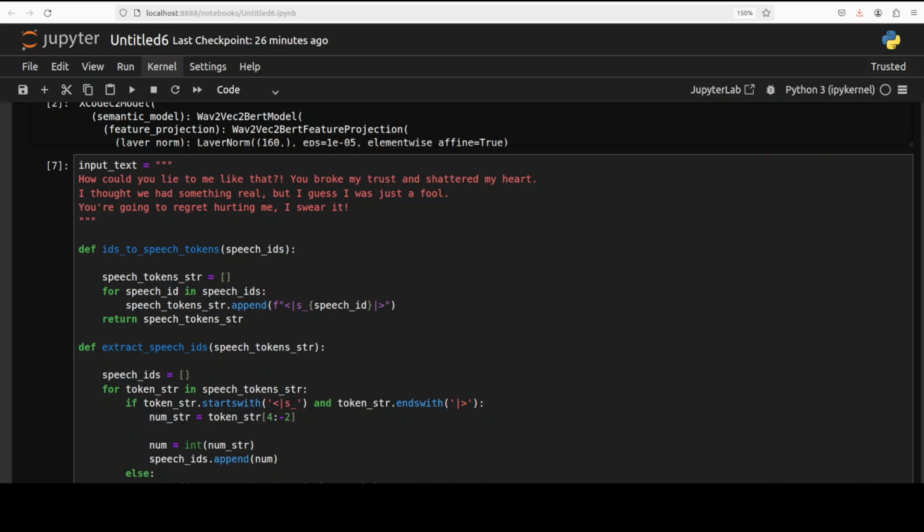Okay, so in the next one, I'm trying out a bit of an angry, a bit of a disappointed emotion with these words, how could you lie to me like that, and all that stuff. I have added some question marks and punctuation to stress these emotions. And then of course for pauses there are a few commas. Let me now take you to my browser and then we will try it out. So this is the one I'm going to play and I will display it.